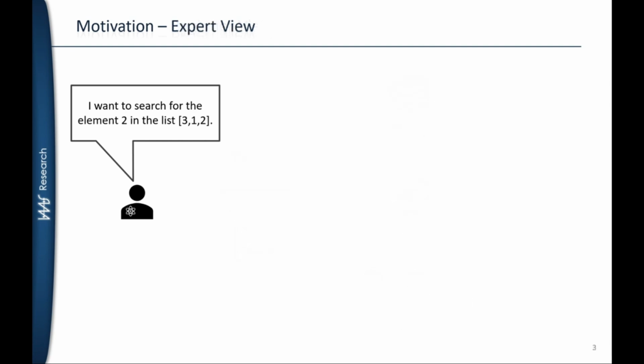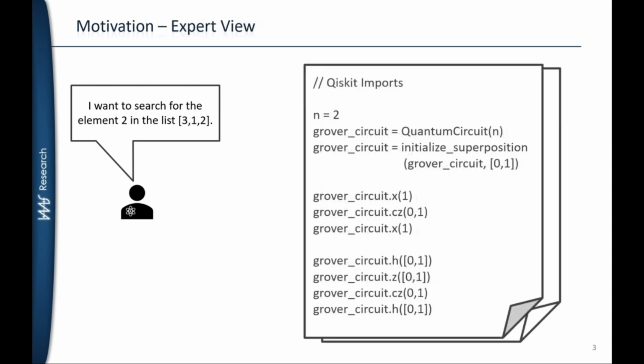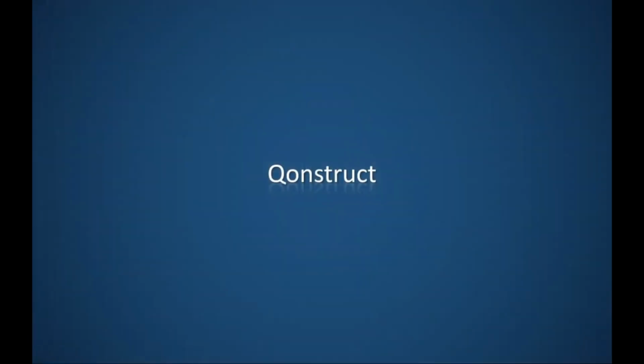For an expert, the process looks slightly different. The expert has to implement the same solution repeatedly for different users or problem instances, which can be time-consuming. To save time, it is helpful for the expert to reuse previously defined solutions by turning them into templates, allowing them to quickly apply proven models without re-implementing everything from scratch. Therefore, there exists a need for a collaborative quantum low-code platform, which I now present, called Construct.